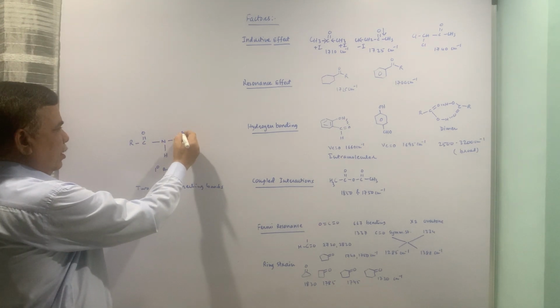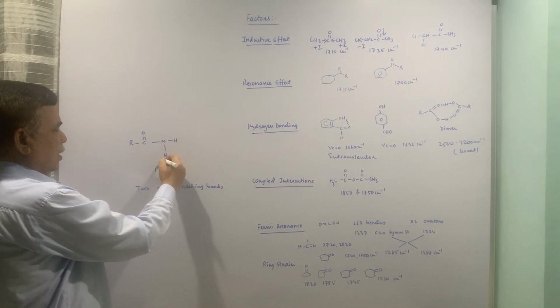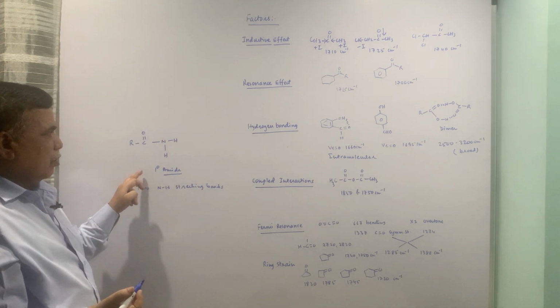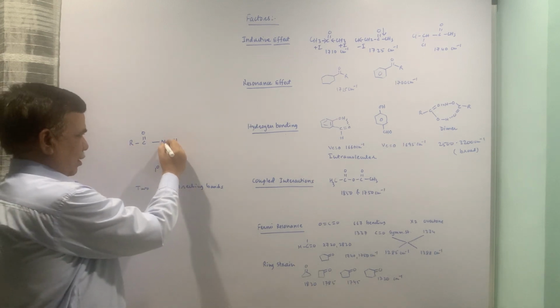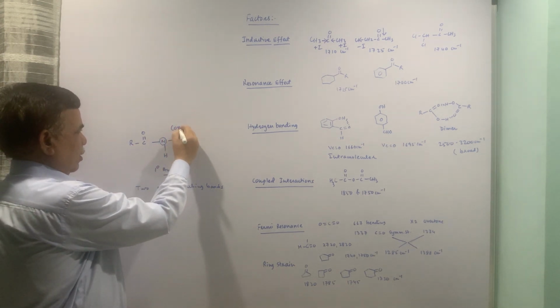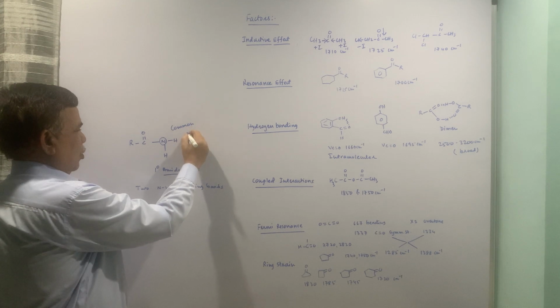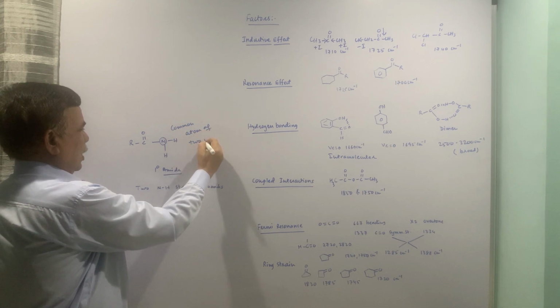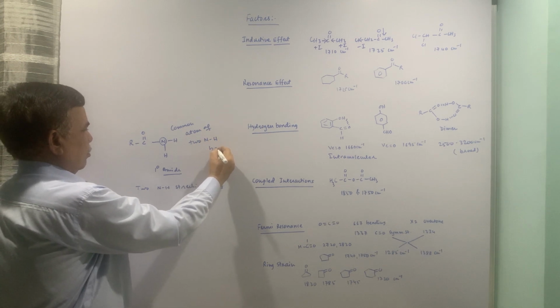One around 3200, the other one around 3400. The normal is 3300. That is because this nitrogen is the common atom of two NH bonds.